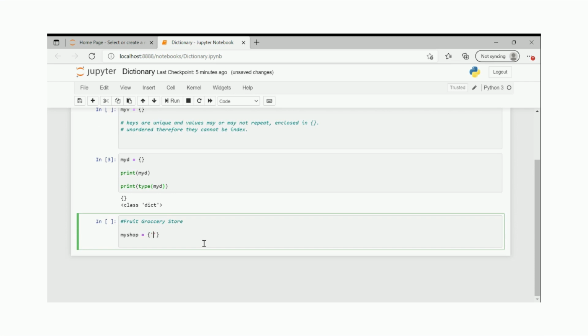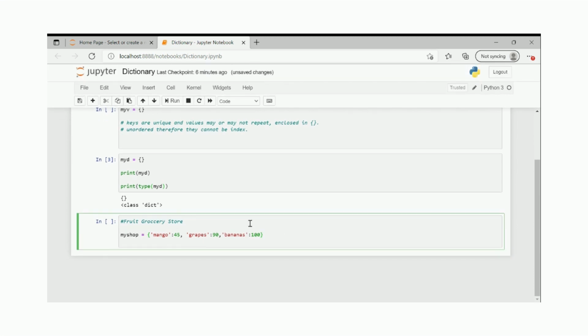Okay, so I will say mango with its price, let's say per kg or something. I have another fruit, grapes, which is at 90. I'll extend this, it will be with me for some time. And then bananas is, let's say, 100.